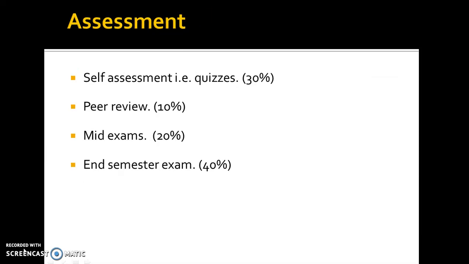Lecture assessment. There will be self-assessment, peer review, mid exams, and in-semester exams. Self-assessment contains 30% of your total grading, which will be the contents of quizzes, etc. Peer review 10%, mid exams 20%, in-semester 40%.